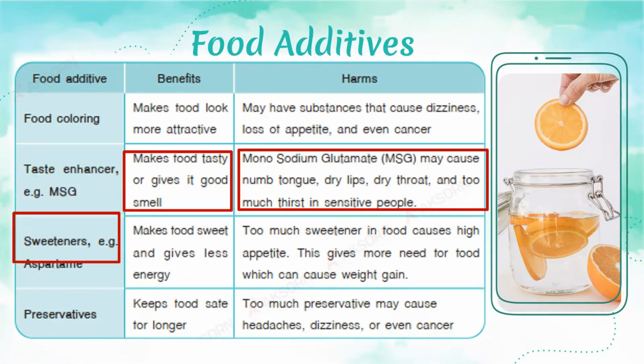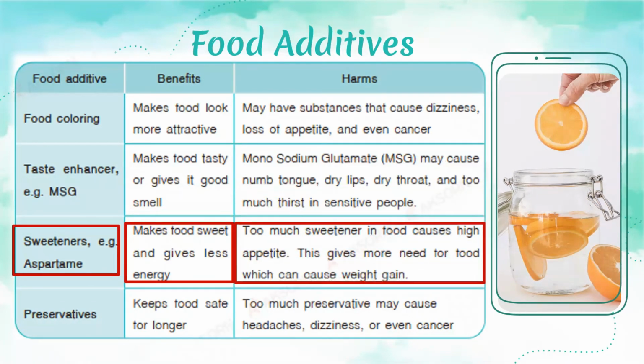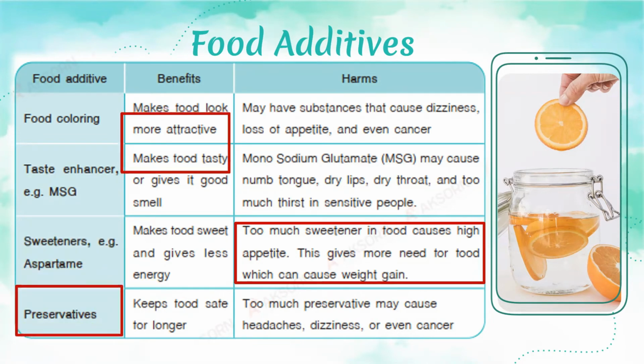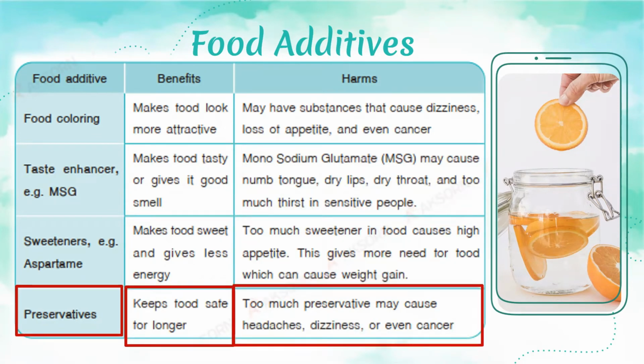Another one is sweeteners like aspartame. Aspartame makes food sweet and gives less energy, but too much sweetener in food causes high appetite. This gives more need for food which can cause weight gain. And for other preservatives, they can keep food safe longer. But too much preservative may cause headaches, dizziness, or even cancer. So, we should avoid food with food additives.